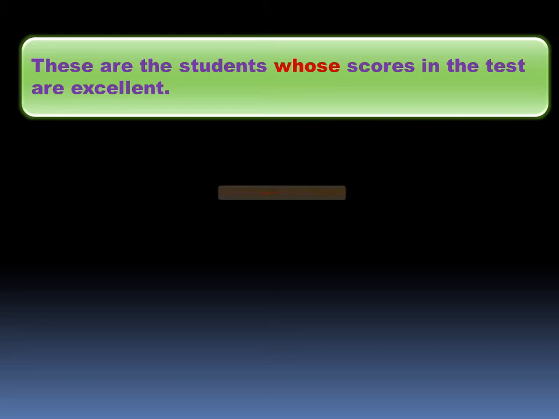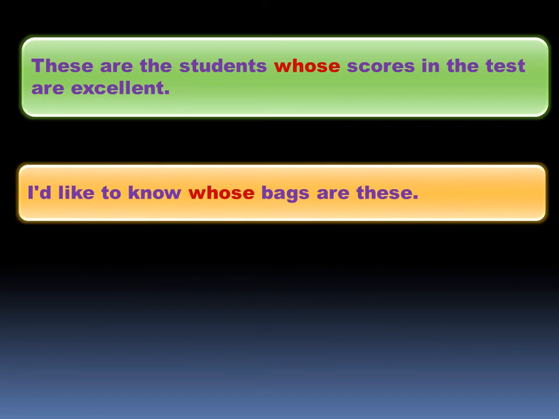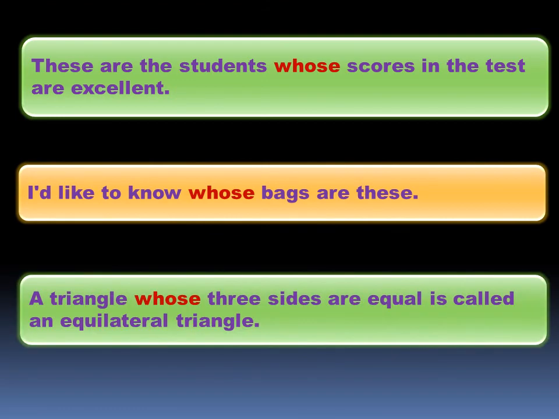Let's see the next sentence. I'd like to know whose bags are these. The next one, a triangle whose three sides are equal is called an equilateral triangle. Now we need to remember the relative pronoun whose is used for people and things as well.